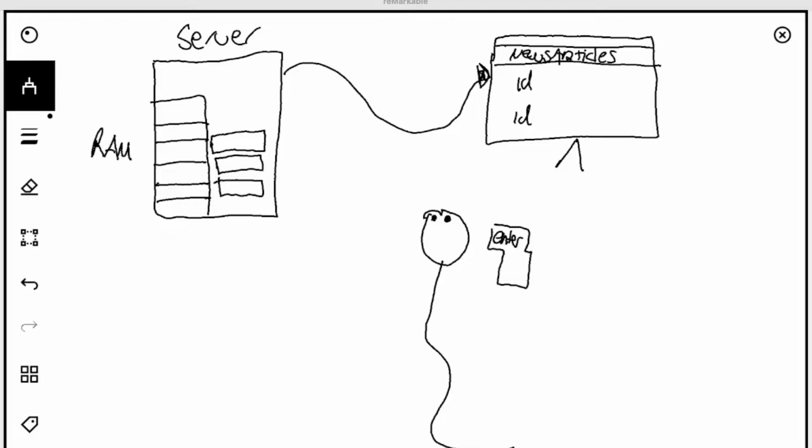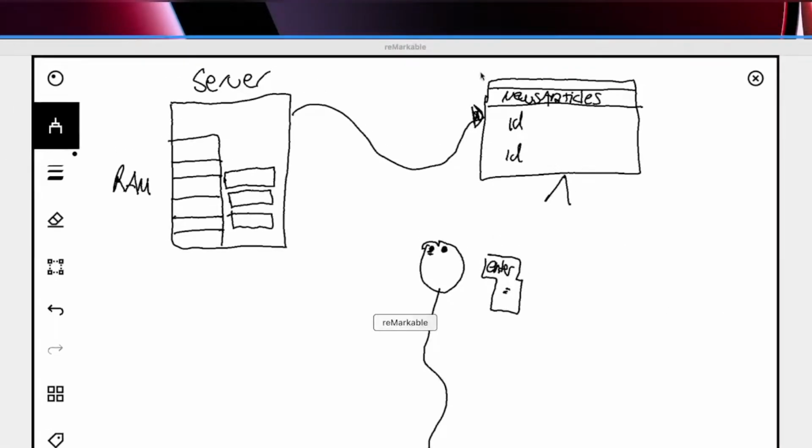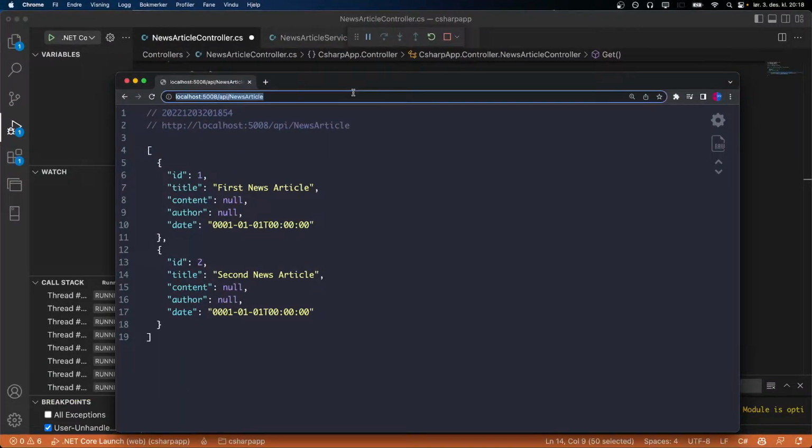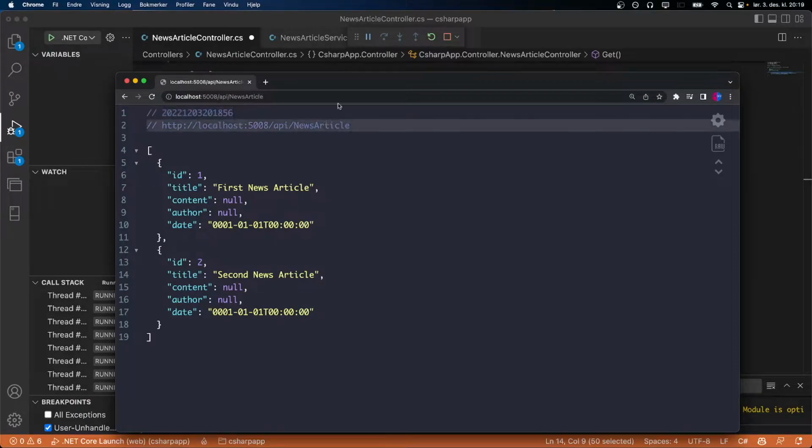So whenever we click refresh, refresh, refresh, what we are doing is calling this method again. I think you get the point. We're now calling the same method multiple times, and we are getting back the same information, but it has to fetch it.